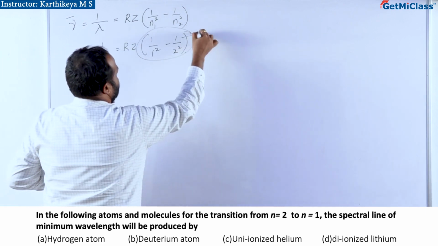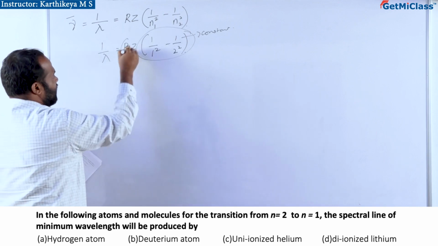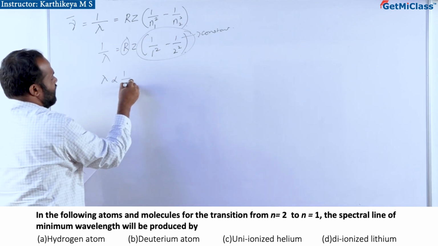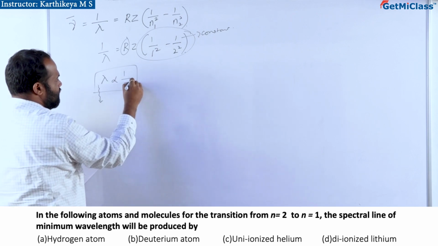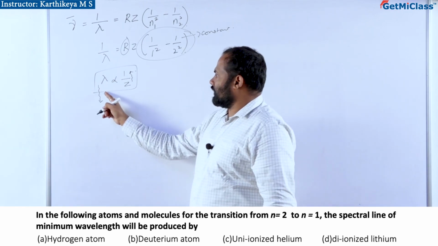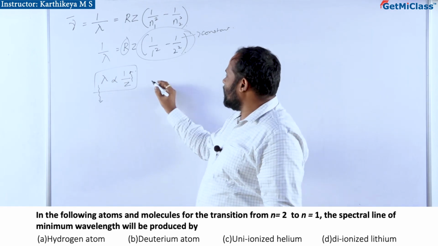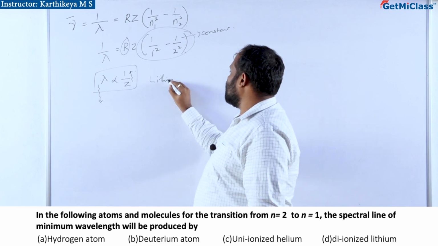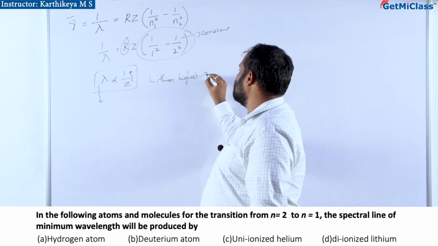This portion is a constant, so this is Rydberg constant, so lambda is inversely proportional to z. For wavelength to be minimum, atomic number should be maximum. So, out of all the options given, lithium has highest atomic number value.